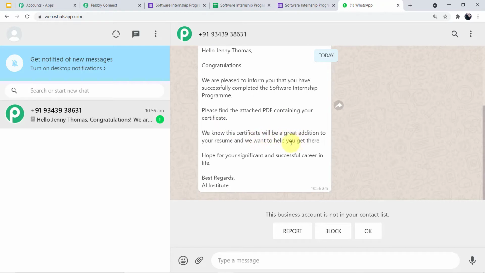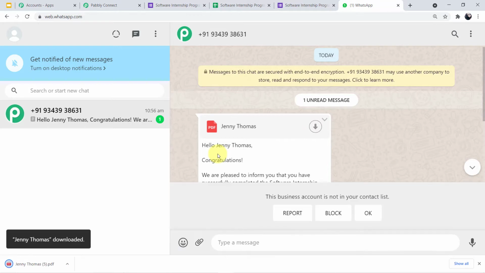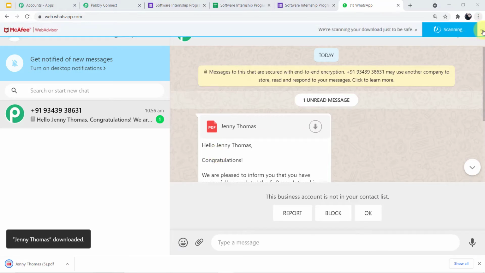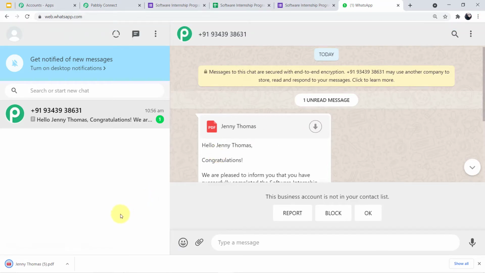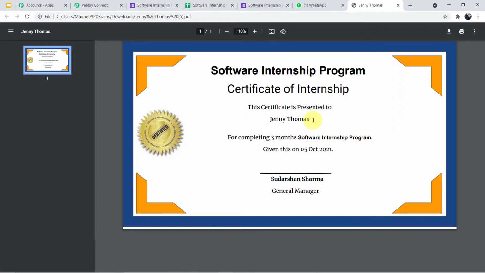We know this certificate will be a great addition to your resume and we want to help you get there. Hope for your significant and successful career in life. Best regards, AI Institute." Now let's download the certificate and we will see if the certificate is mentioning the name of Jenny Thomas or not. Let it load. Yes guys, you can see the certificate on my screen and you can clearly see the certificate states the name of Jenny Thomas. You can see the date and you can see the rest of the details.